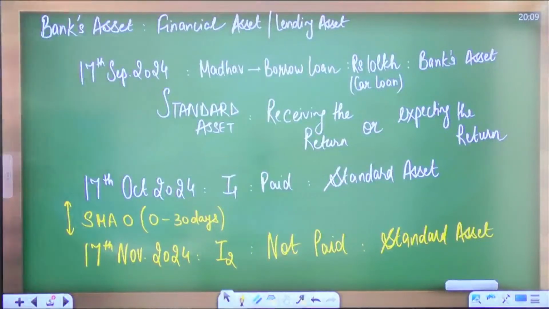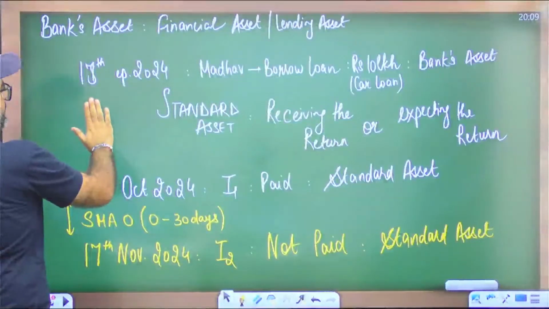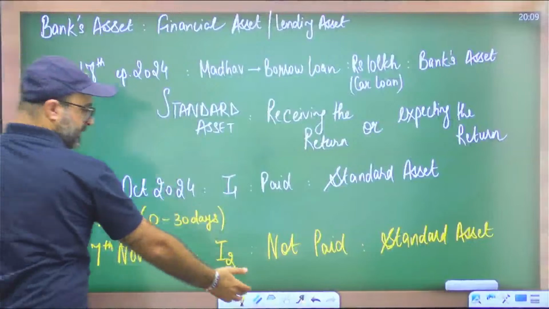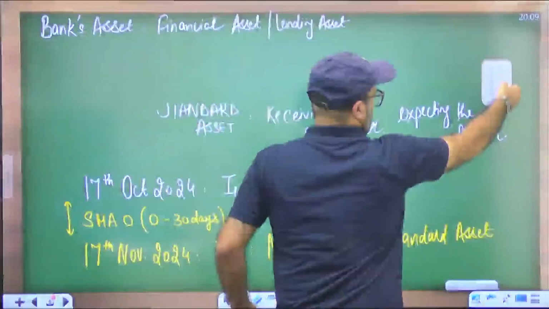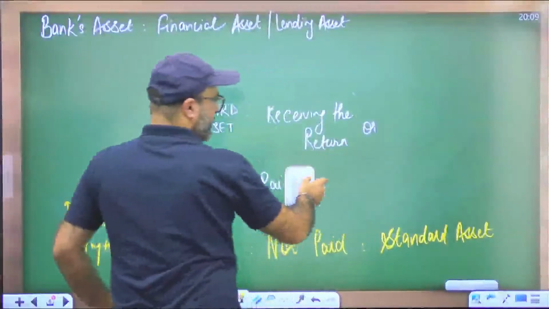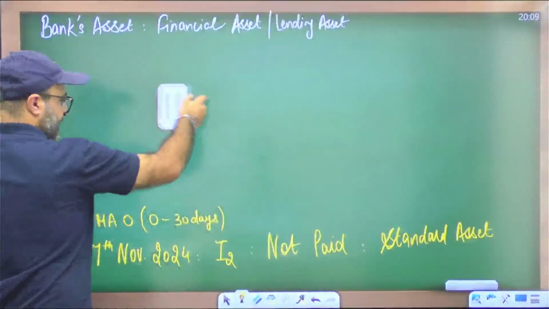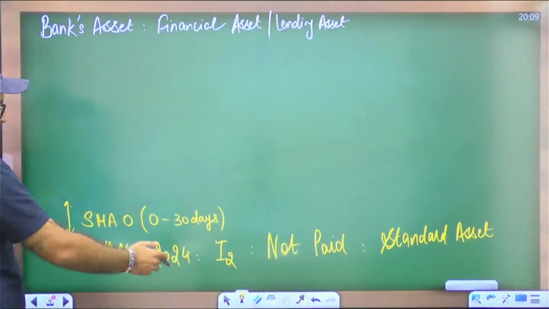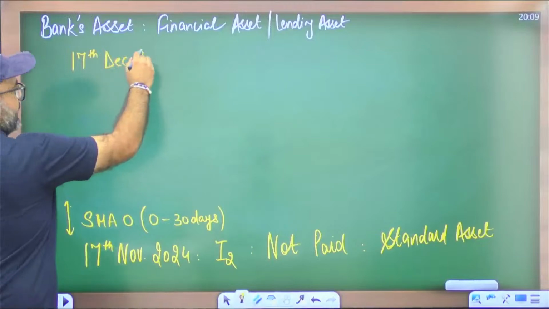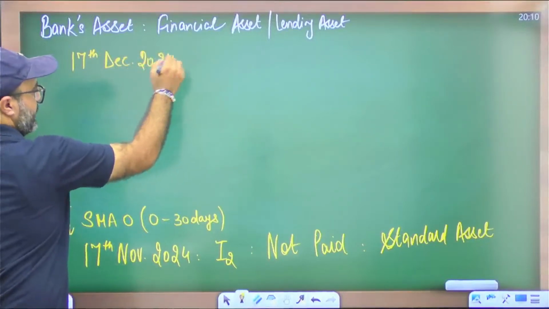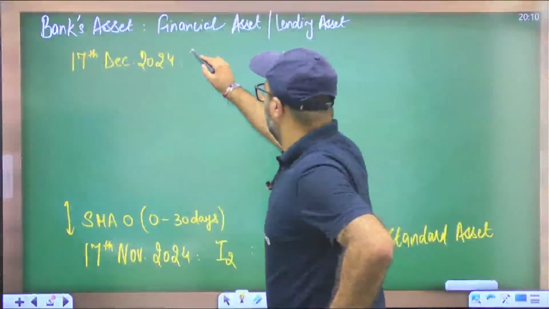Now, if I move ahead, my next installment is going to be due on 17th of December 2024. Technically, this is my third installment, and I have not paid the second installment, and now it is time to pay the third installment.